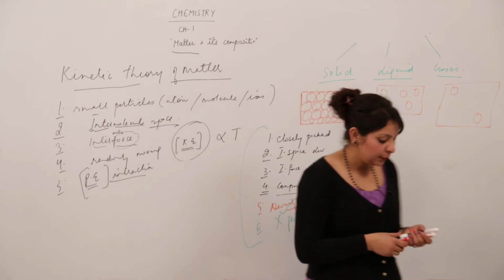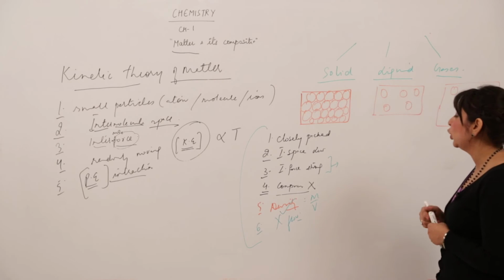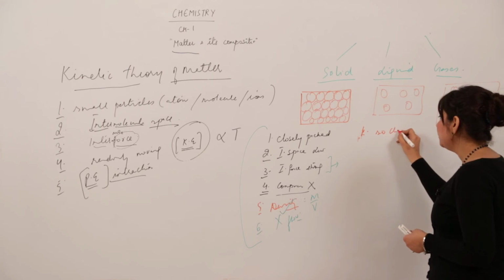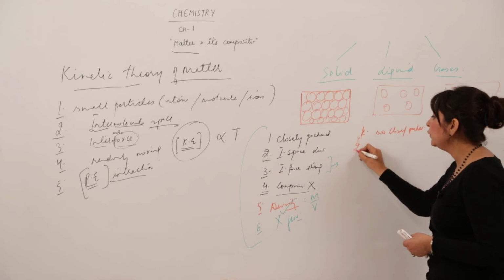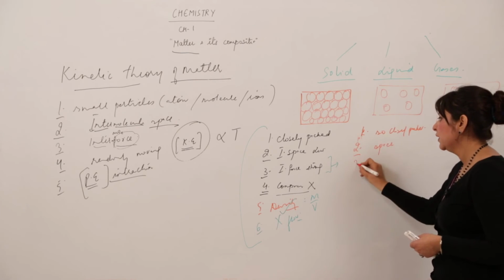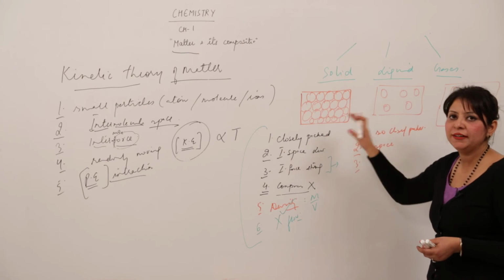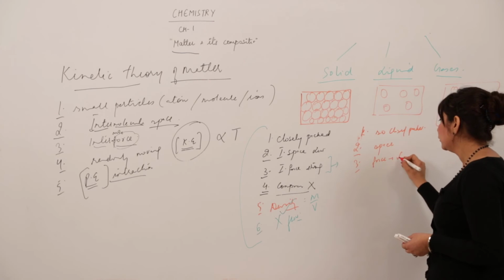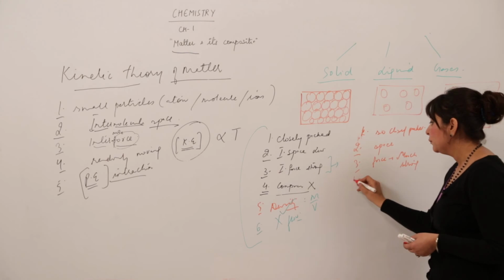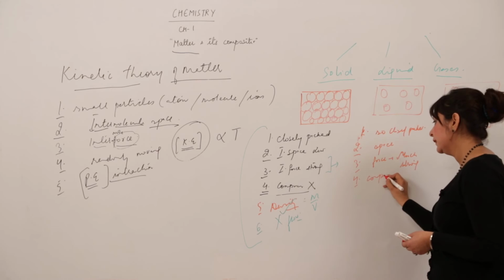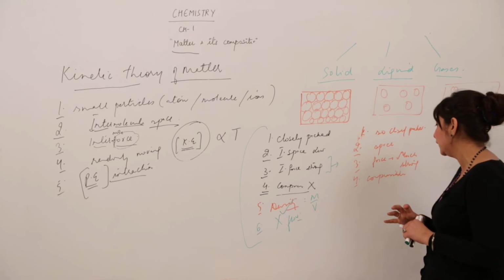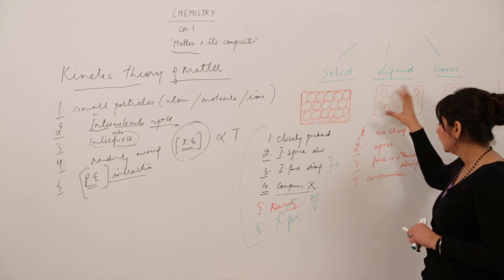And now when we talk about liquid, what we get to see in liquid? See, they are not so closely packed. And what about the space? There is a space between them. It is not too much, but still as compared to solid, it has some space. And when we talk about force, the force is not much strong if we compare it with the solid. As it contains the spaces, that means it is compressible, because I've told you to compress a substance there should exist a space between atoms or particles. So there is a space, so that means they can be compressed.